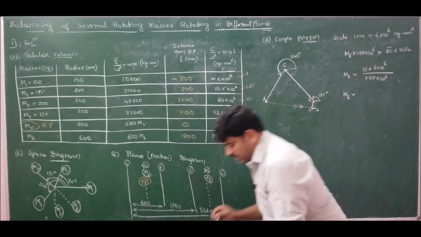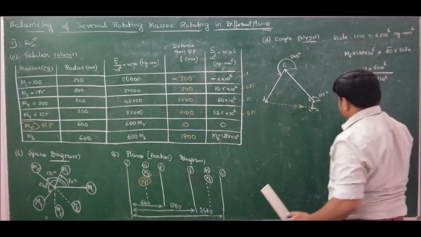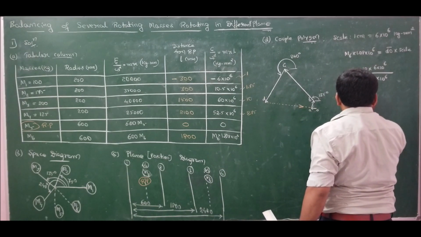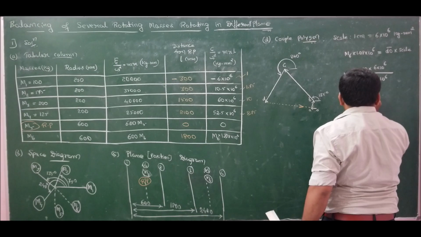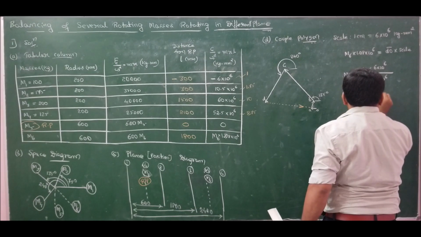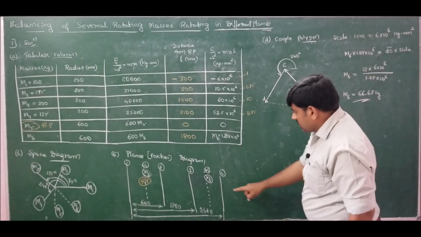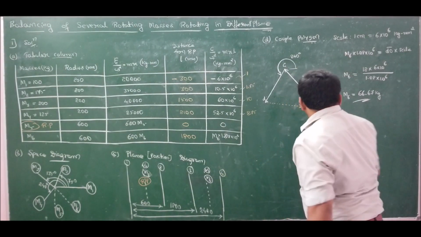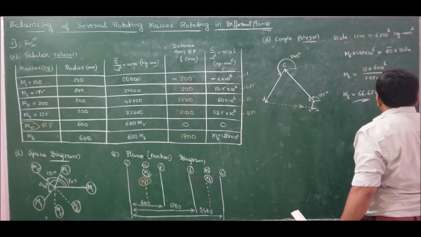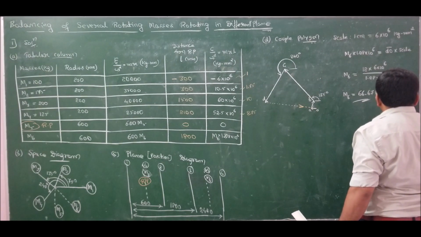It is recurring, so hence I can take it as 66.67 kg. So m6 is 66.67 kg. So m6 is rolling in plane M, and also I should specify the angle theta 6.